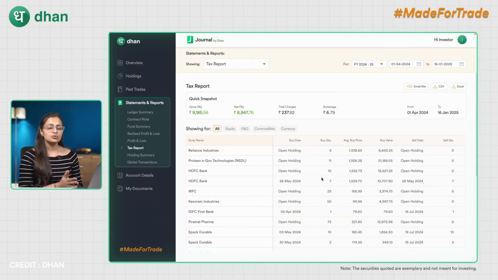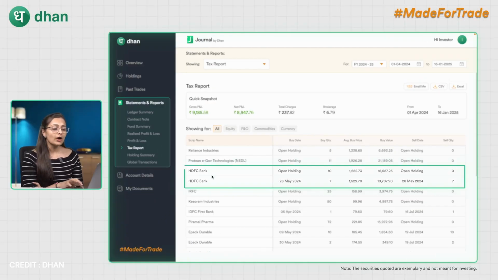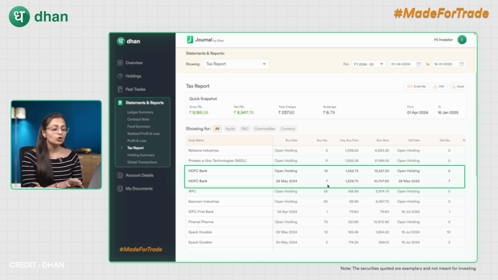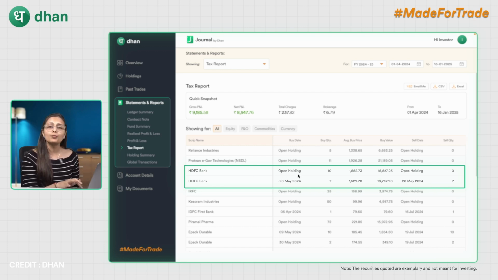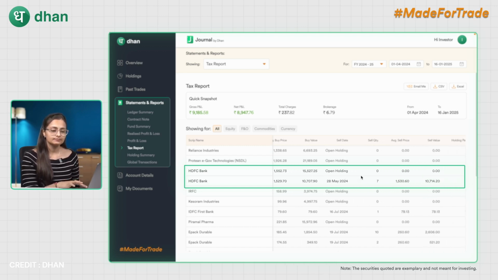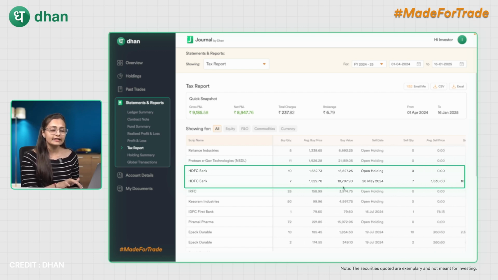So over here in the tax report, you can see that there are 2 entries for HDFC Bank, because from the total quantity of the HDFC Bank which I would have bought, only one of them, or the 7 quantities of them, is being sold. So the entry for the sold is being shown here, whereas the left quantity which is still available in the holdings is being tagged as open holdings. And I can see all my details over here.